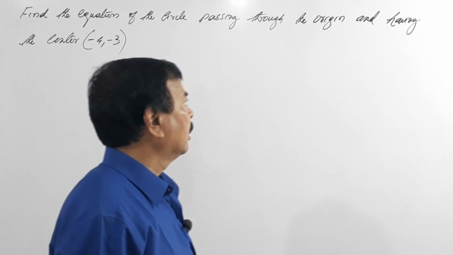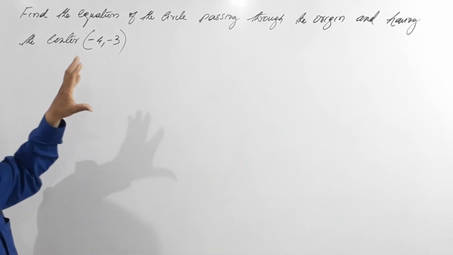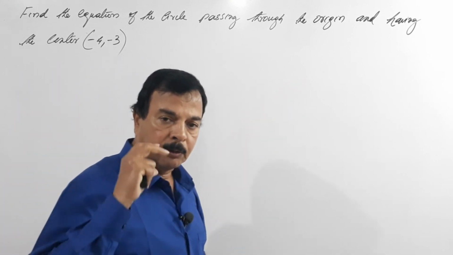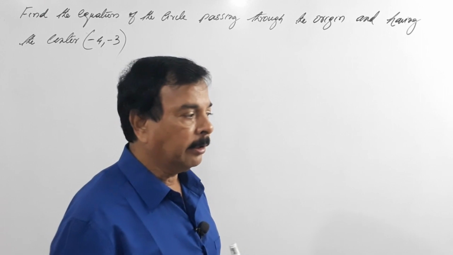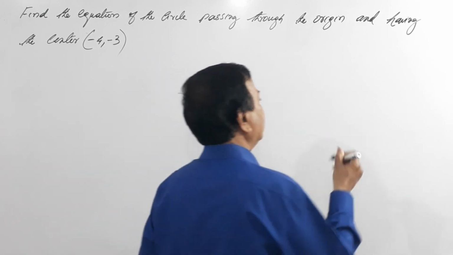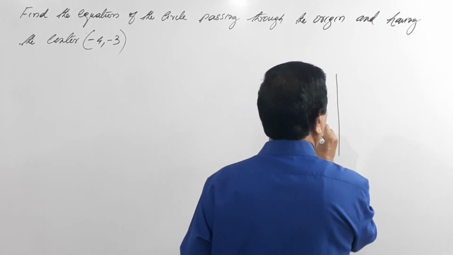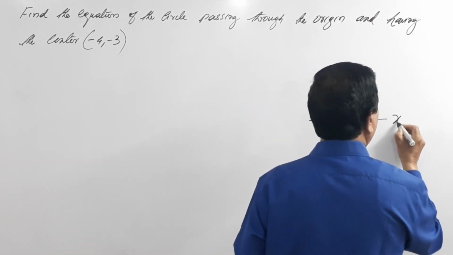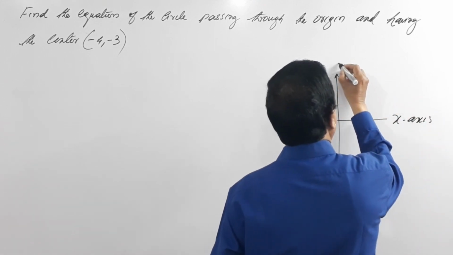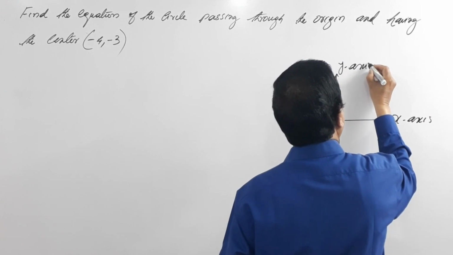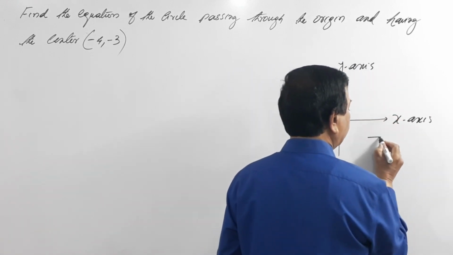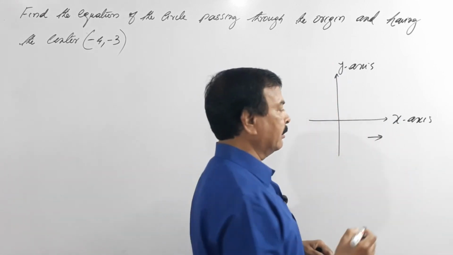I would like to tell you something about passing through the origin, and in two cases I will compare it so that you will get a better idea of the problem and know the logic behind these circle problems. Supposing I take an example, this is the x-axis and this is the y-axis.